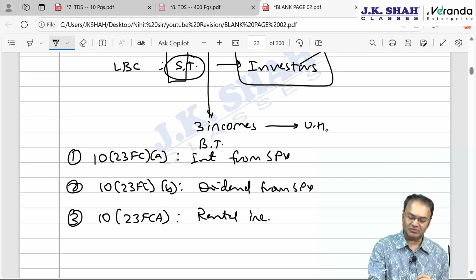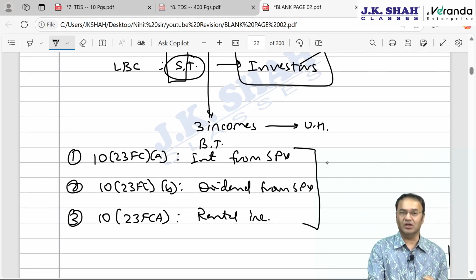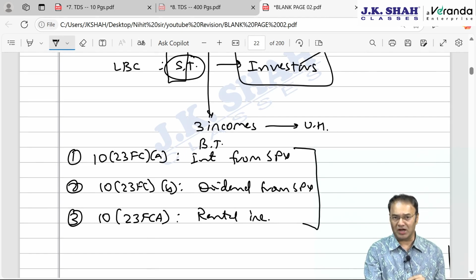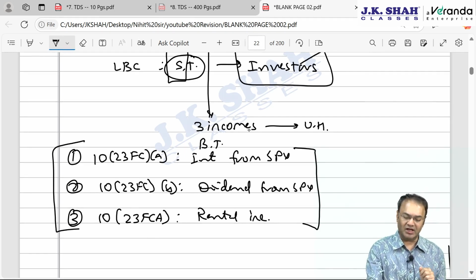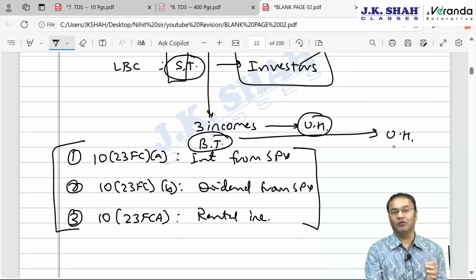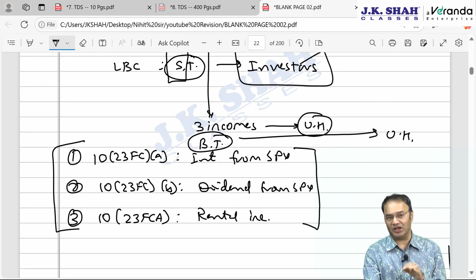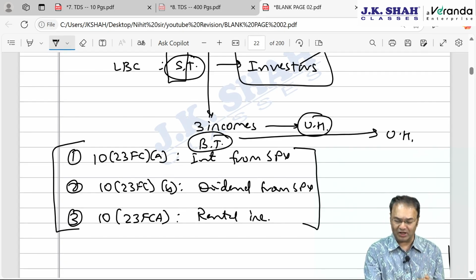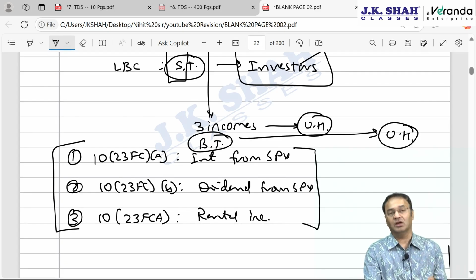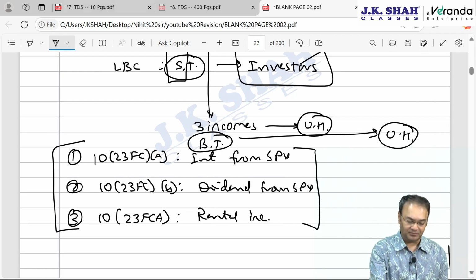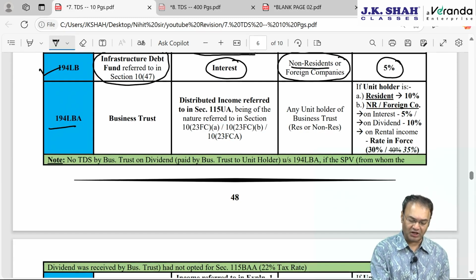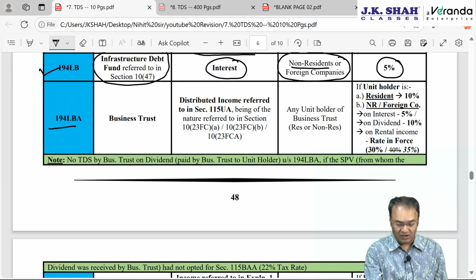When these three incomes are passed on to unit holder, for unit holder all the three incomes are taxable. TDS will be applicable under 194LBA on these incomes, these three incomes, which are exempt for business trust but are taxable for unit holder. When business trust passes it on to unit holder, for unit holder it will be taxed as per regular rate, whatever is the rate applicable to unit holder, but TDS will be at a fixed rate. What rate? 194LBA.